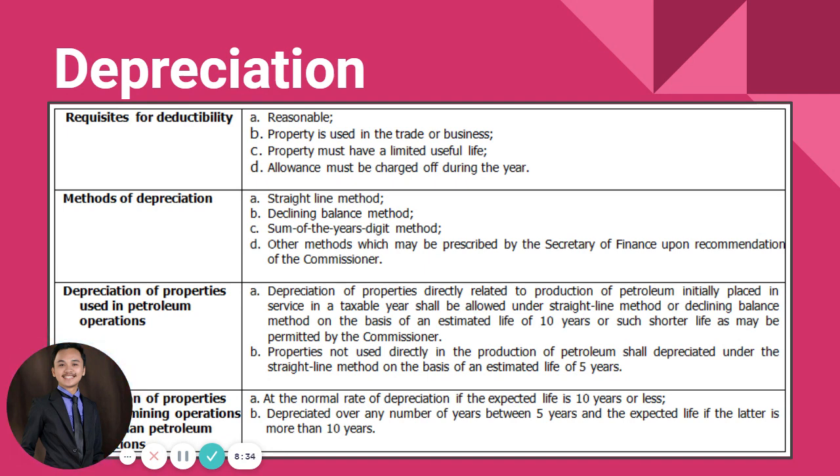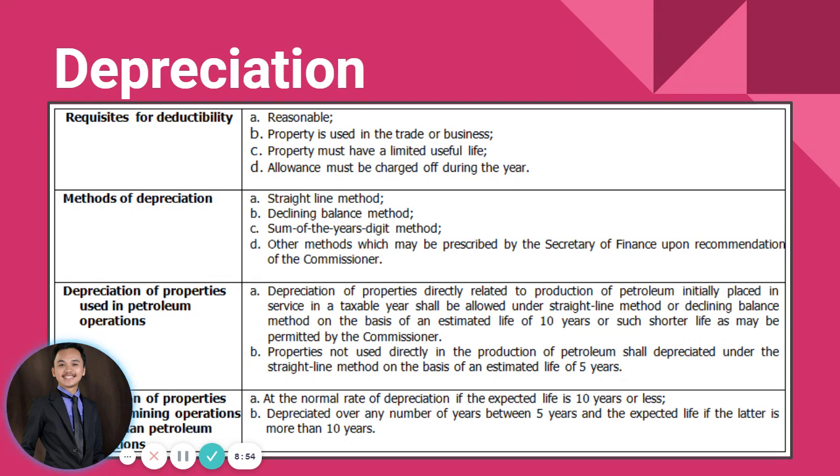Okay? Although in your intermediate accounting, guys, we have taught some of the different methods of depreciating our property, plant, and equipment and any other depreciable assets. The tax code has actually mentioned these applicable depreciation methods.